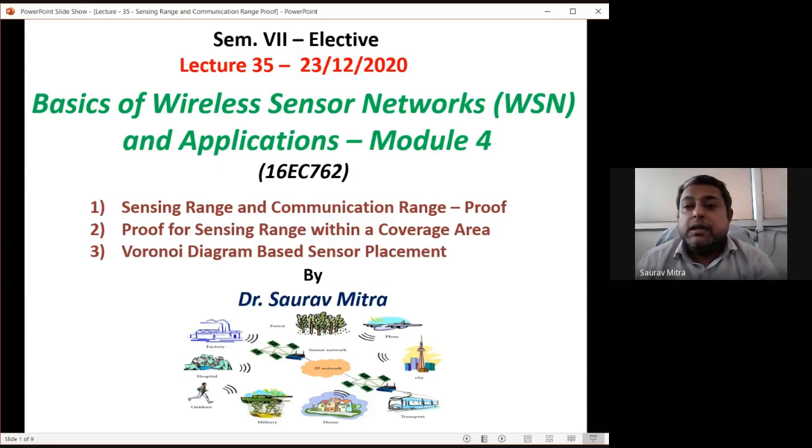This is module 4. So today we are going to see the detailed proof for sensing range and communication range in wireless sensor network. The proof for sensing range within a given coverage area, that will be seen today. So basics of sensing range and communication range we have seen in the previous two lectures. And finally, we will see what is meant by Voronoi diagram and how the sensors can be placed within the actual coverage area that is to be tracked. So how to place the sensor nodes within that area for perfect coverage by the Voronoi diagram concept.